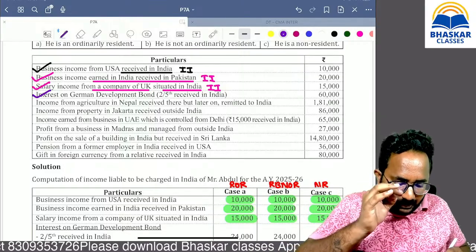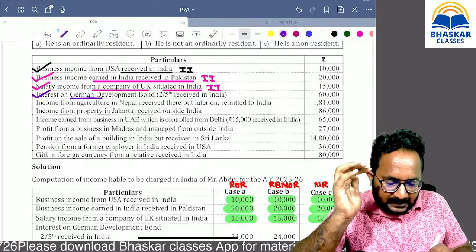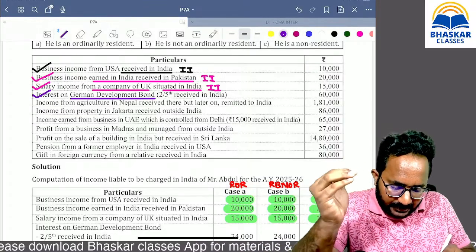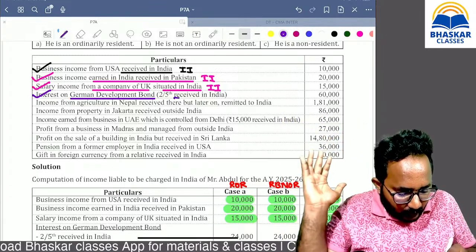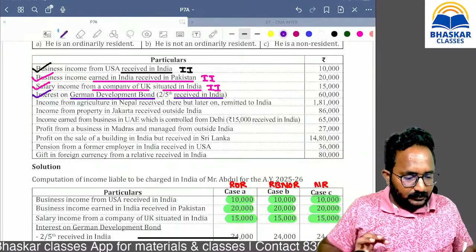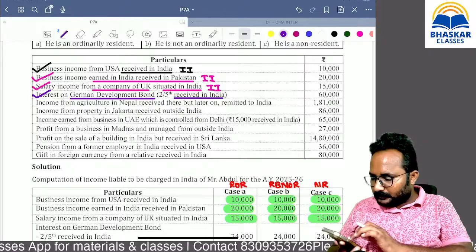Now, remember this case. Interest on German development bonds. German development bonds means you invested in German companies or the German government, so that earning is outside India. But how much amount is received in India? 2/5. Can you tell me? 60,000 into 2/5.